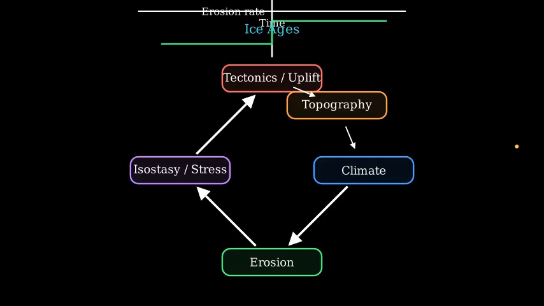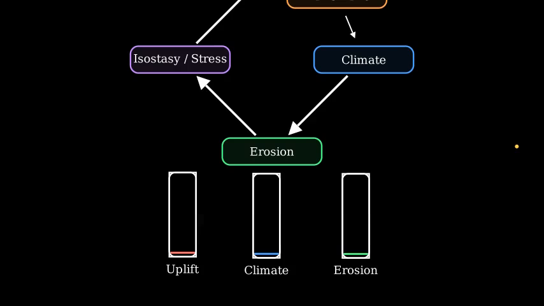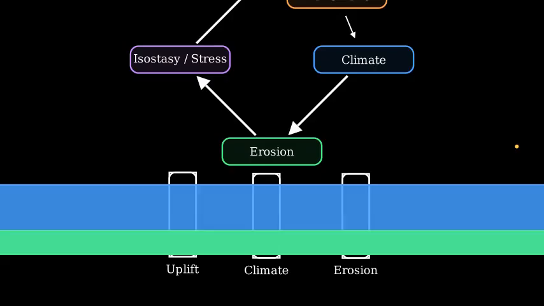So which matters more? It depends on context and timescale. Think of uplift and climate as two inputs feeding erosion. Scenario 1. High uplift, moderate climate. Erosion is high, set mostly by uplift. Scenario 2. Low uplift, extreme climate. Erosion rises, but the uplift limit keeps it from going arbitrarily high.